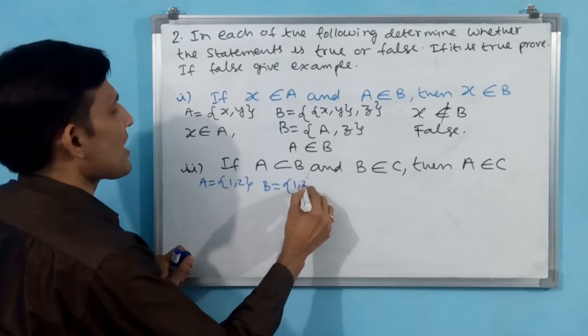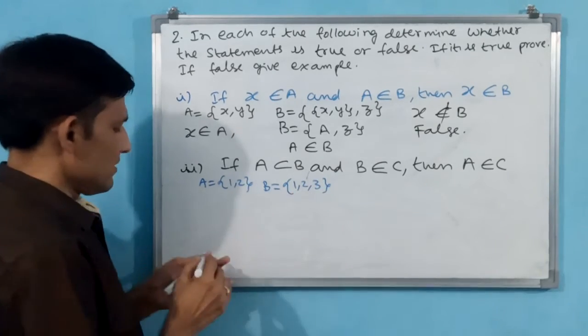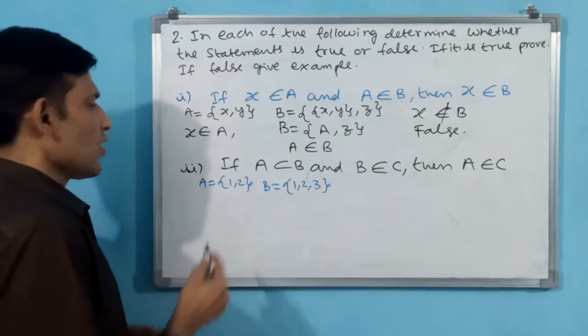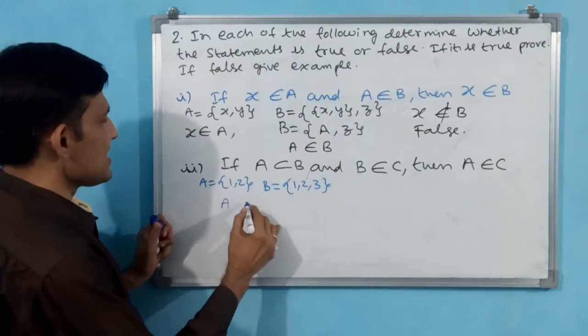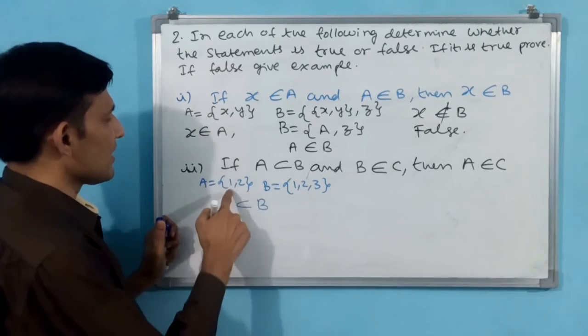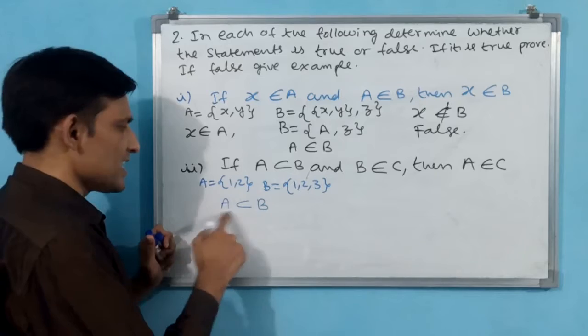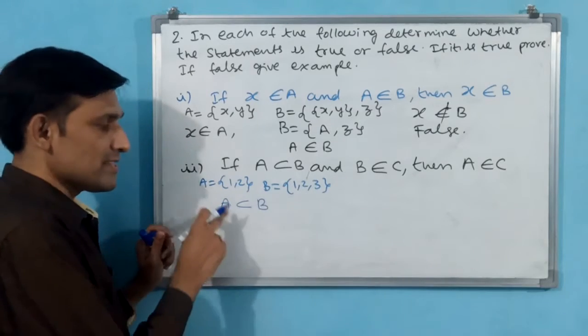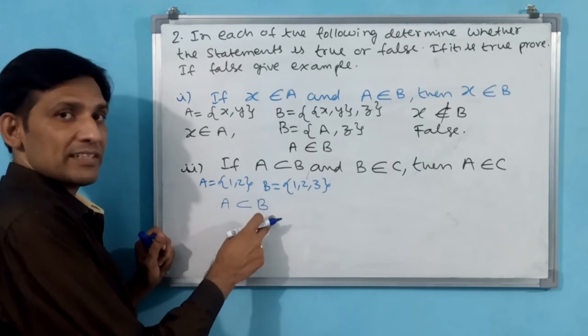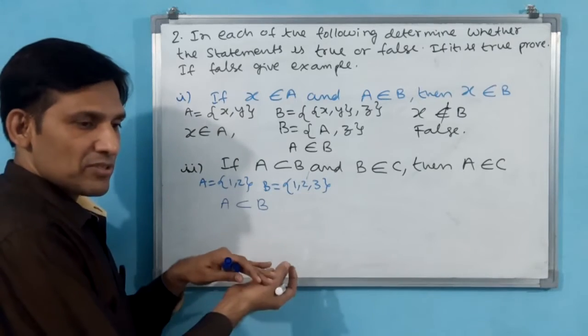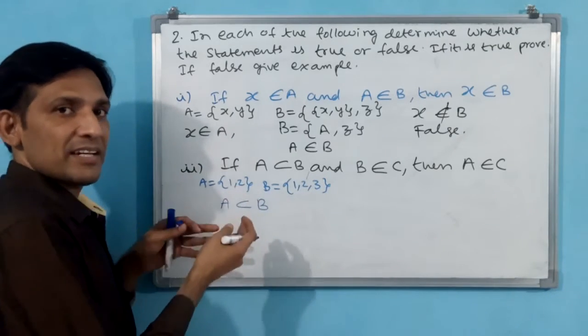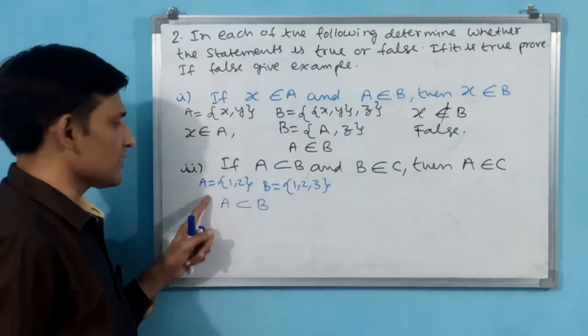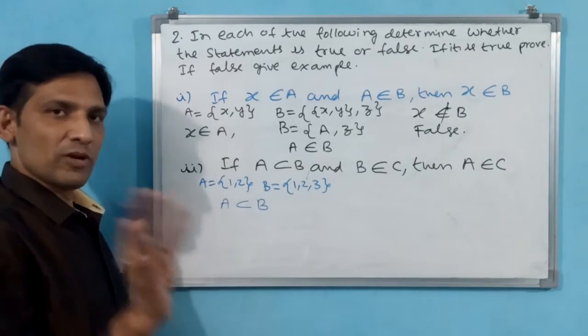What I am going to do? I am taking B as {1, 2, 3}, the elements in B. Now easily I can say that A is a subset of B. Why? Because 1 is there, yes. 2 is there, yes. Then A is a subset of B. That's all. Why is this a subset and this a superset? Why not B a subset of A? Because B is bigger than A. That is why B is a superset and this is a subset. First condition, okay.